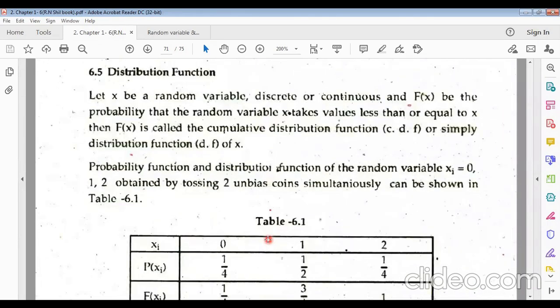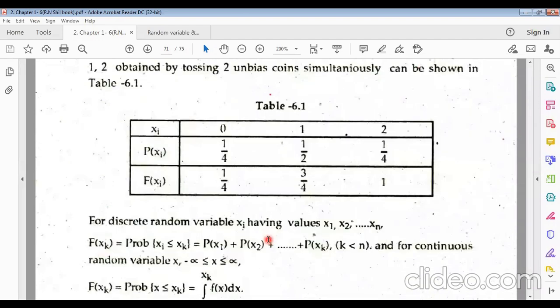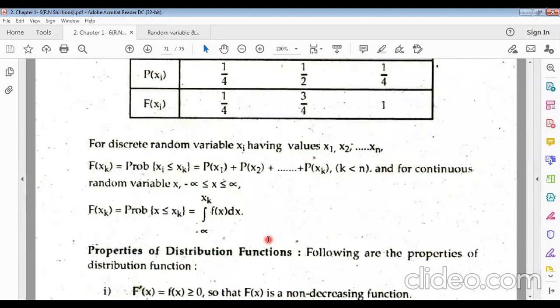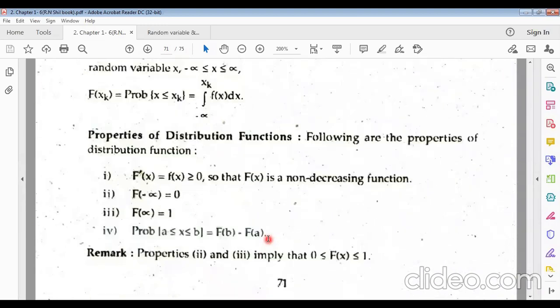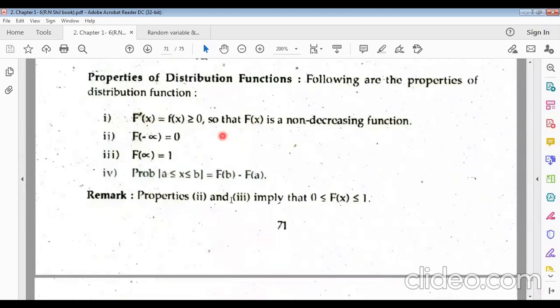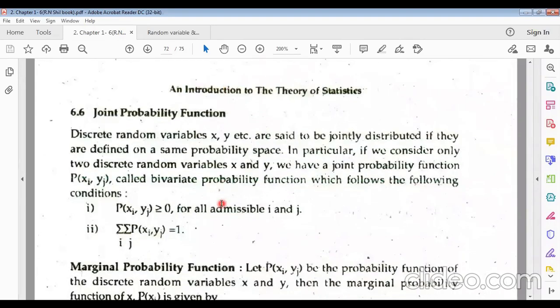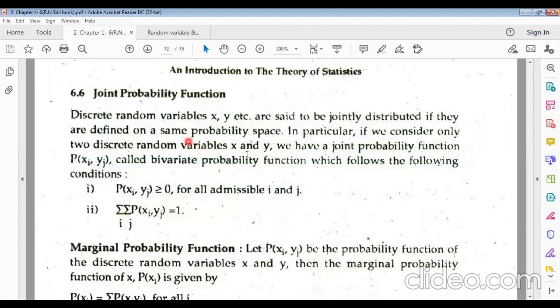Now the distribution function, I have discussed this. This is also discussed. There are different types of definitions connected to the distribution function. This is the joint probability function. Joint probability, what will it be?